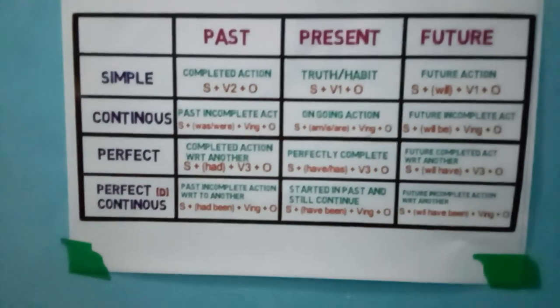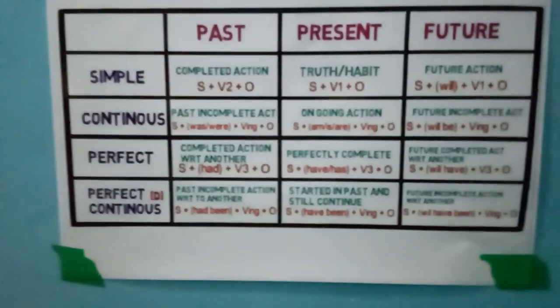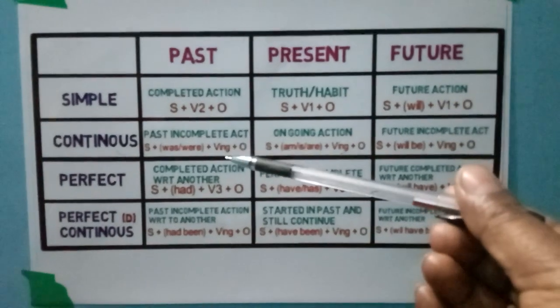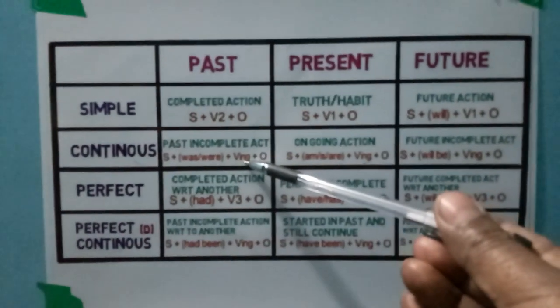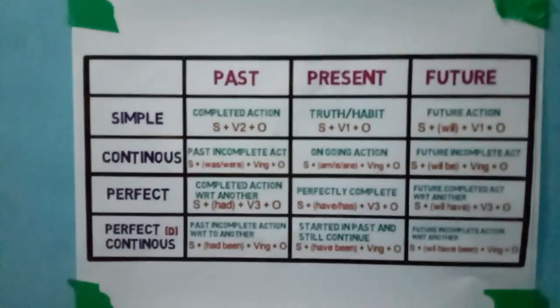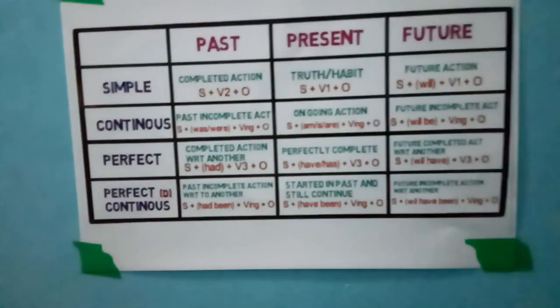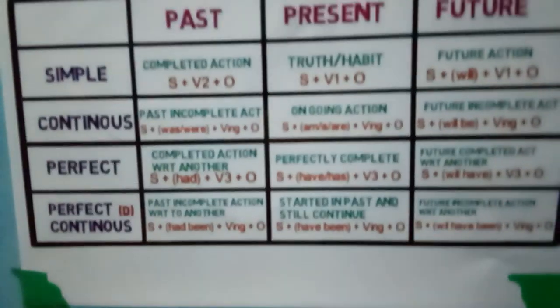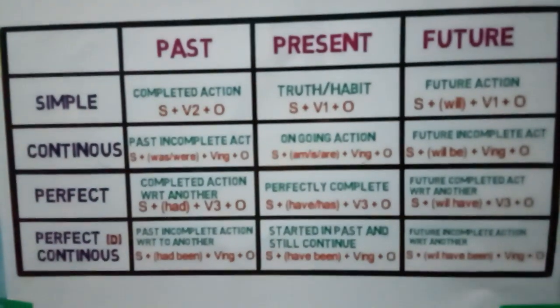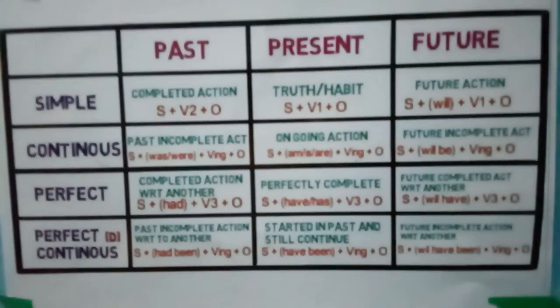So that is called simple past continuous tense. And you can see the structure over here: subject plus was or were plus verb's first form plus ing plus object. Okay, so like Ram was writing a letter, or you were writing a letter.